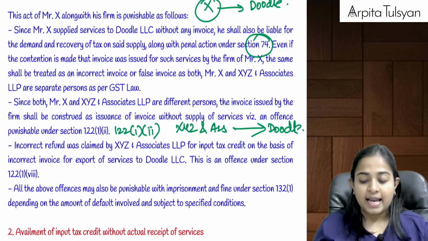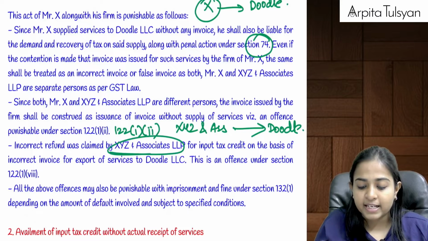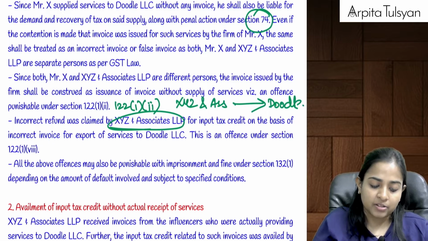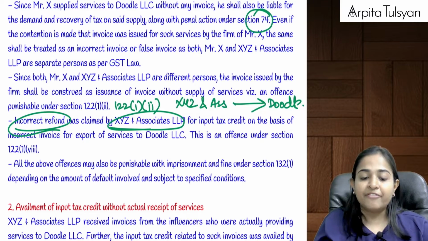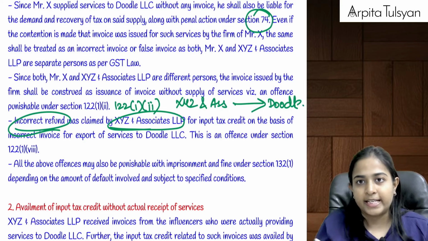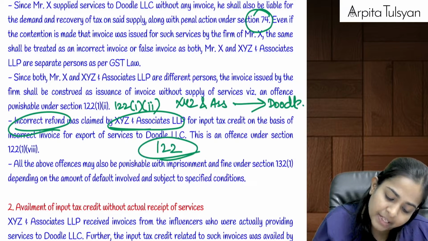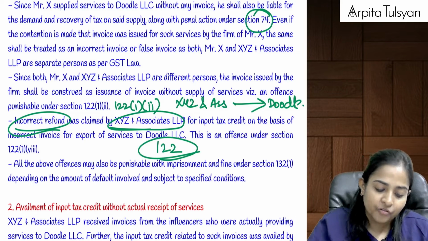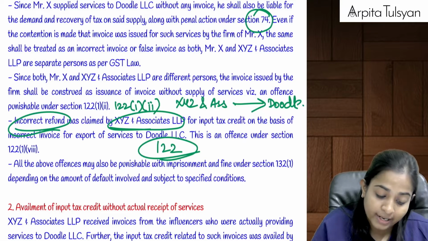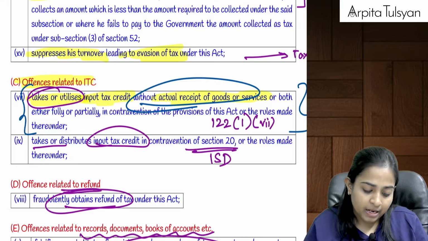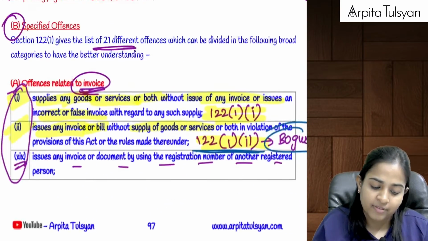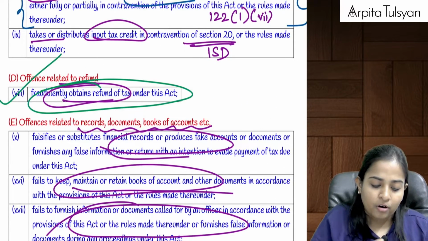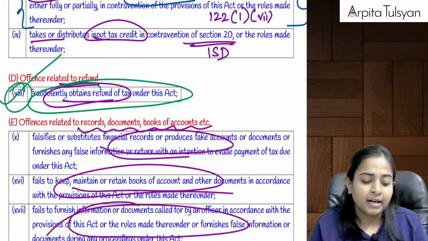Are you understanding this? And the last mistake, that was of XYZ and Associates, that it claimed incorrect refund. If it claimed incorrect refund without doing any supply, then in that case, can we say it will be liable for penalty under section 122. Okay, in 122, in the list, we can search which entry comes for which offense. In those 21 offense list, which one is there for refund? See this, these were your 21 list which is there in our notes. So offenses related to refund, fraudulently obtains refund of tax, that is your clause number 8.